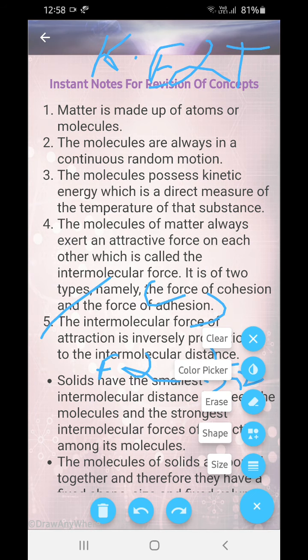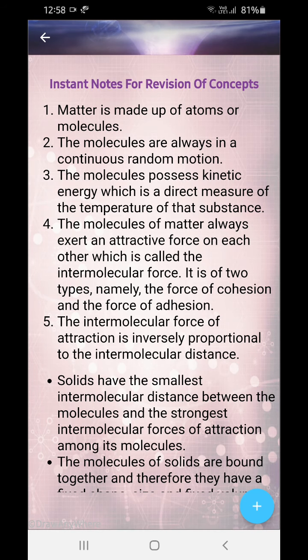Now take out your cameras and all and screenshot this up, okay. These 5 points you need to learn, 1 2 3 4 5, okay. These 5 points, okay, you need to learn for kinetic theory of molecules, okay. So I hope you have finished.